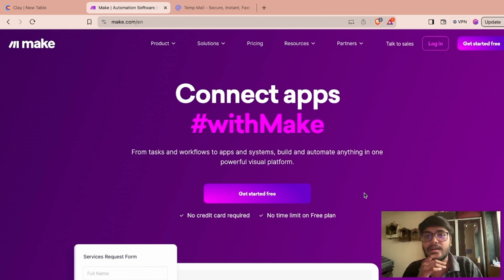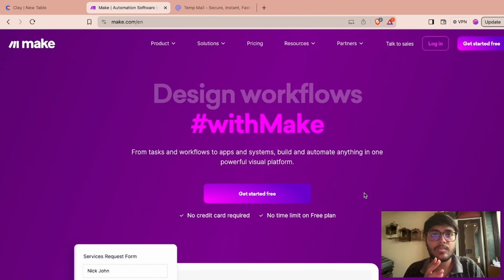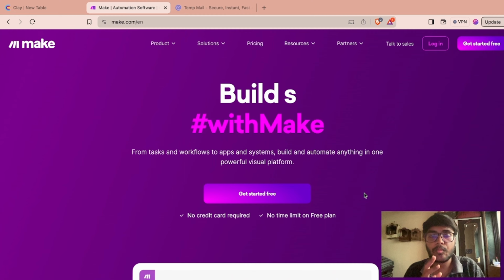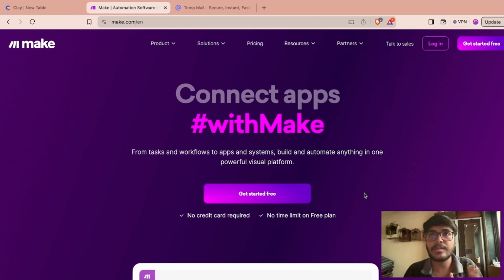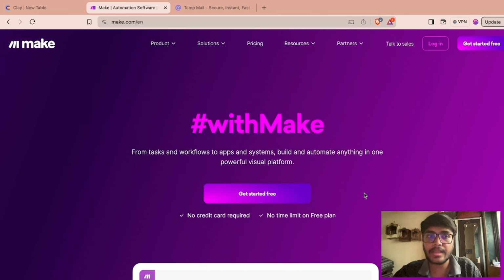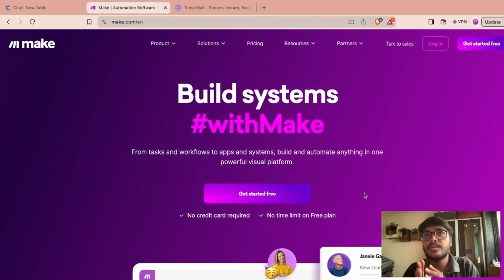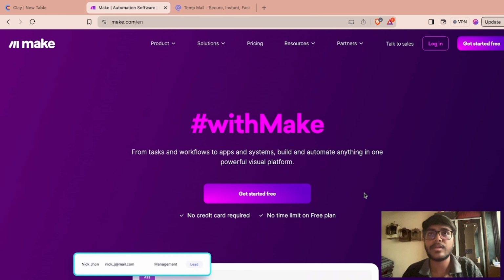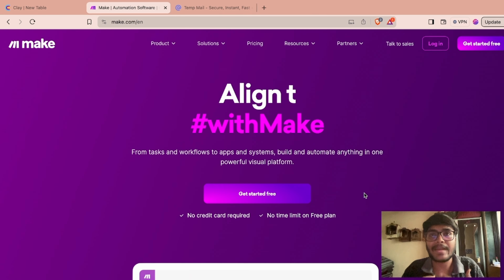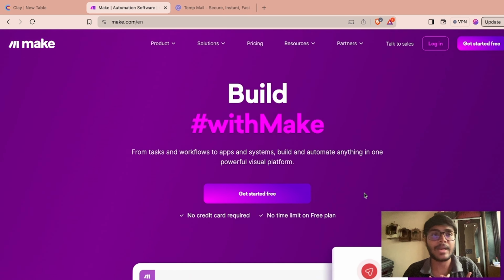So what is make.com? Make.com is an aggregator platform which helps you connect two applications or software. Let's say you want to get data from software A and then perform actions on that data, then make.com will help you do that. That is what make.com is. There are plenty of software available in the market to do that, like Zapier and Phantom Buster and a bunch of other software. But why am I choosing make.com? Because it is more reliable and more flexible.